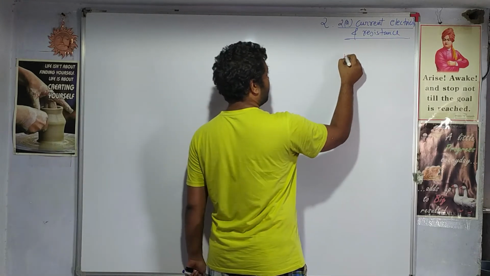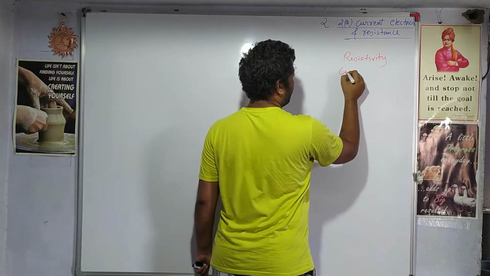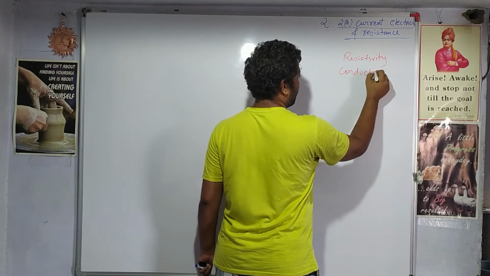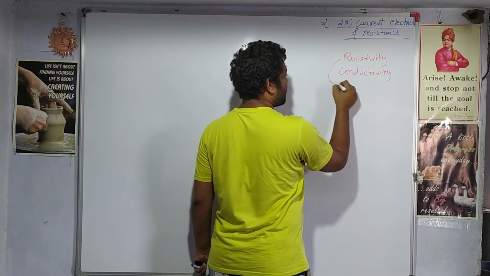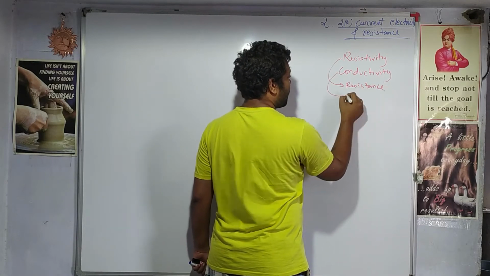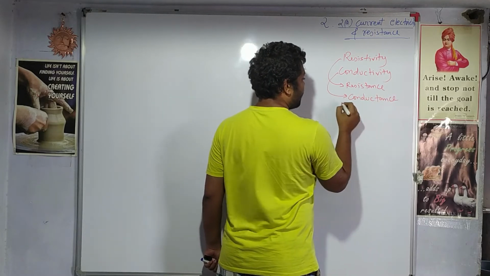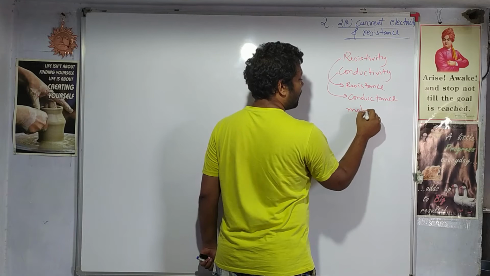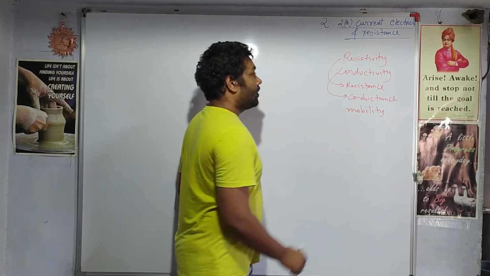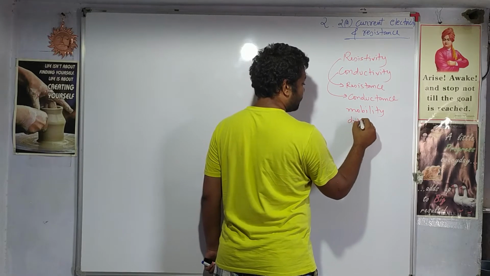Those properties are resistivity and conductivity. On the basis of resistivity, we calculate the resistance of the material. On the basis of conductivity, we calculate the conductance of the material. Then we also look for its mobility. Then we also look for its drift velocity.